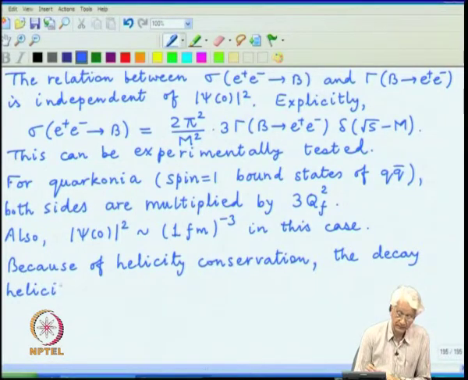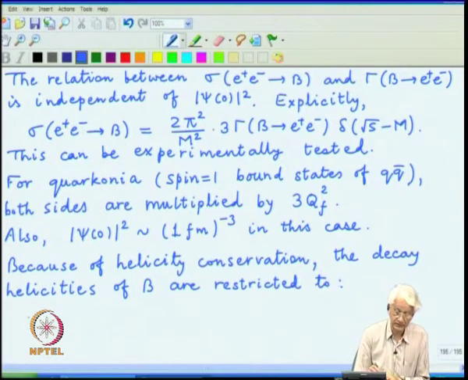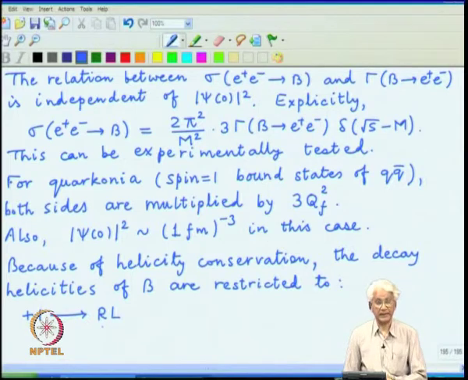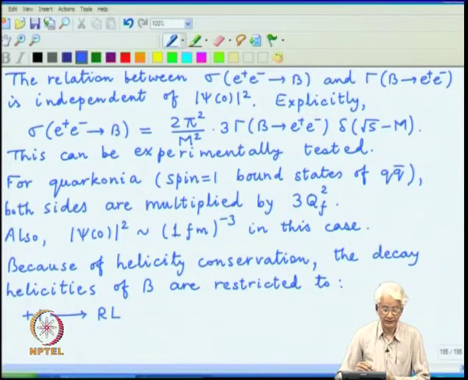The decay helicities of B are restricted to the choices that helicity plus 1 will always decay into R L for E plus and E minus helicities, and that is just conservation rule for the component of angular momentum along the direction along which E plus and E minus travel.